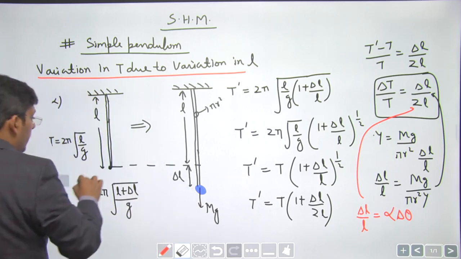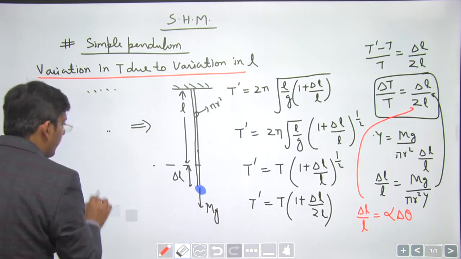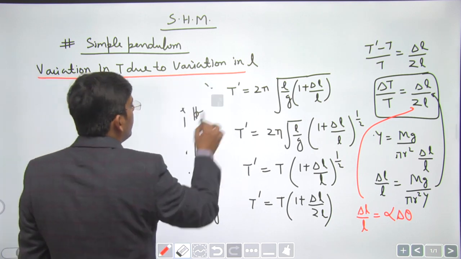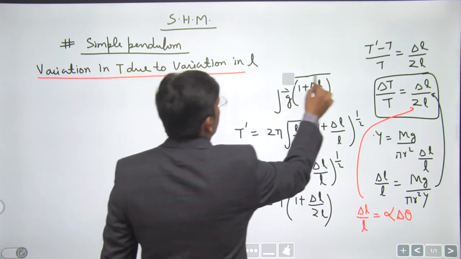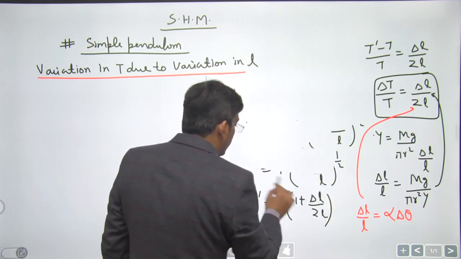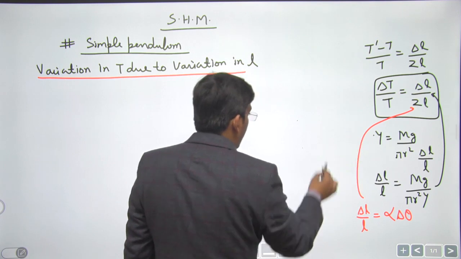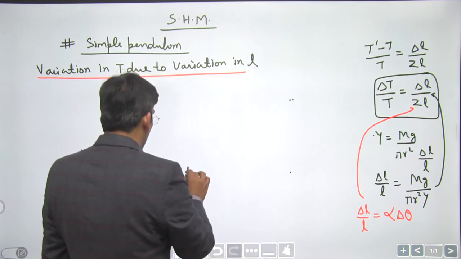We have already discussed that change in temperature may affect the length of the pendulum, and when the length of the pendulum changes, the time period is going to change. So if the time period is going to increase, then the pendulum is going to lose time, and if the time period is going to decrease, the pendulum is going to gain time. So we have a question like this.